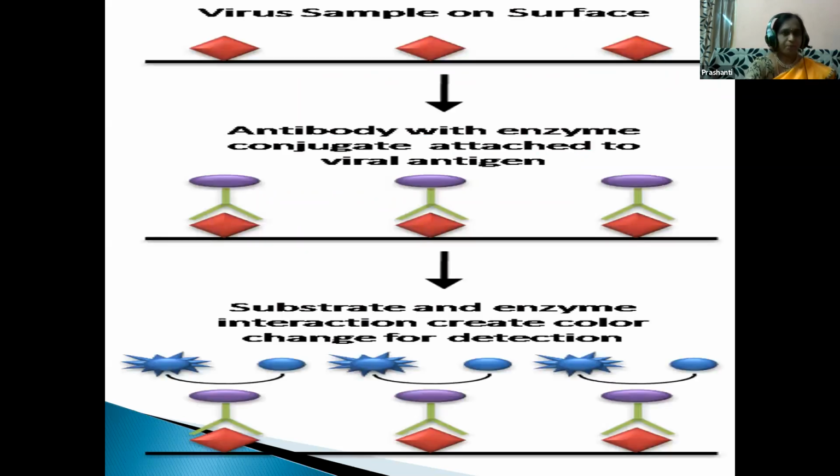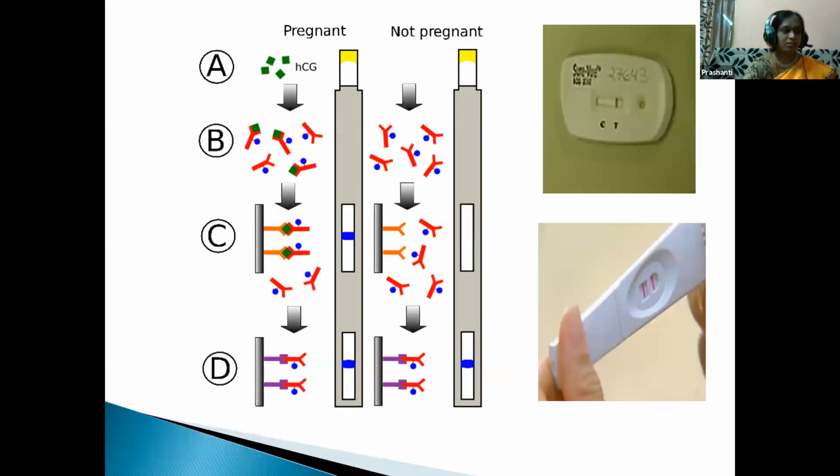Just see, children, to the virus sample the antibody is added, and then the enzyme and the substrate. If there is intense color, we can say the antigen is absent, and if the color is reduced, we can detect that it is present. This is also seen in pregnancy. In pregnancy, you have heard the term HCG. What is HCG, children? It is human chorionic gonadotropin hormone, which is released in the female during pregnancy.